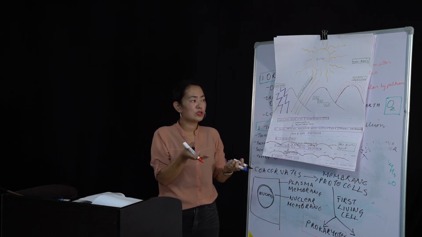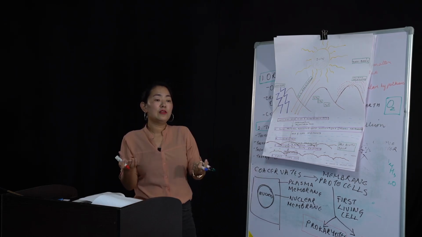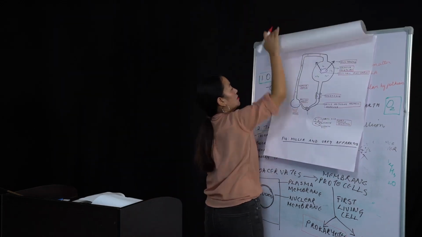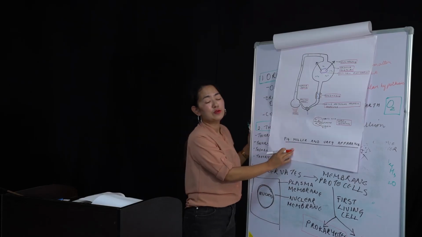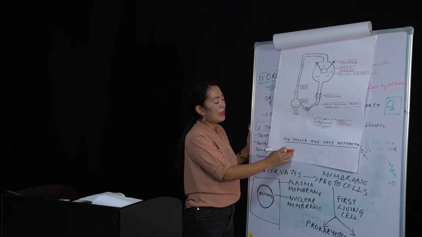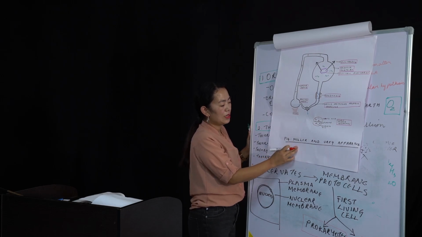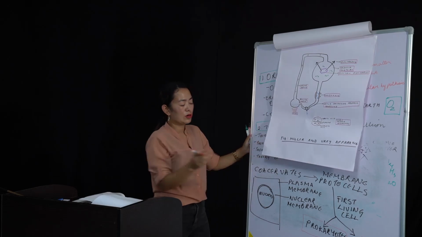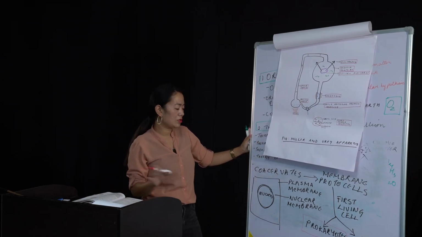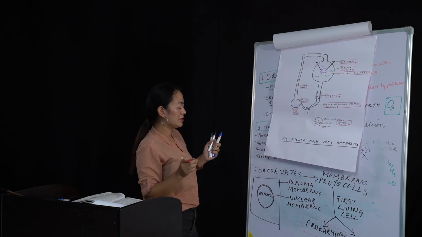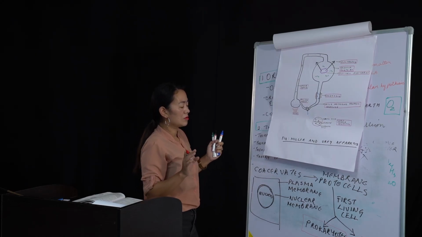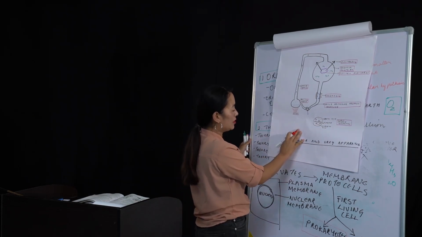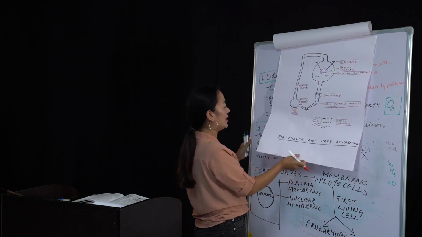They completely supported this theory by introducing a new experiment called the Miller and Urey apparatus experiment. Sorry, not the theory of biogenesis, the theory of Oparin and Haldane.